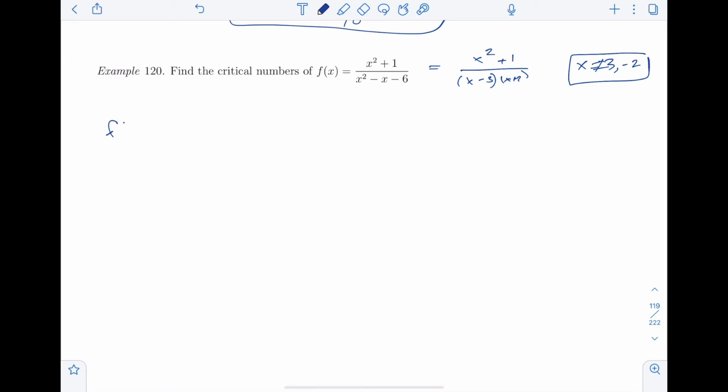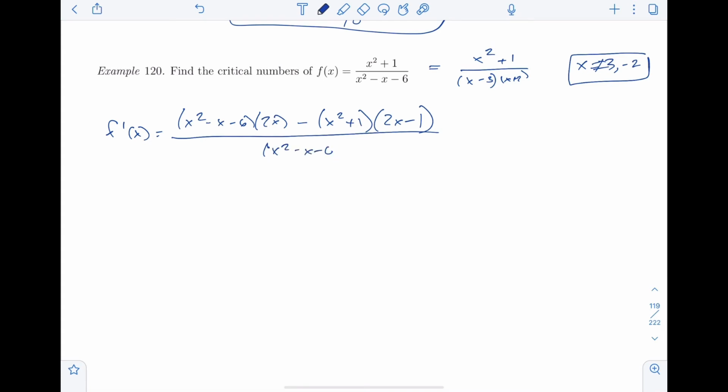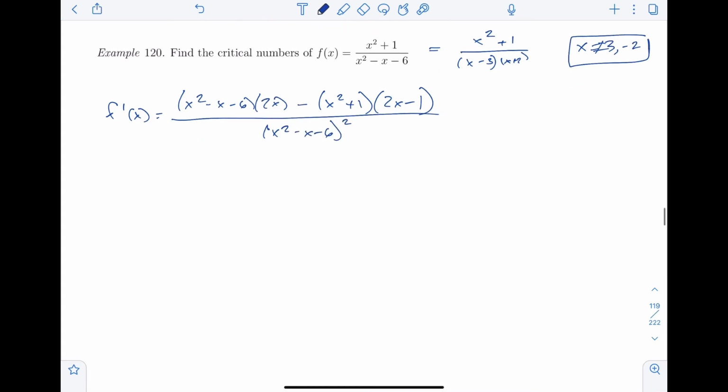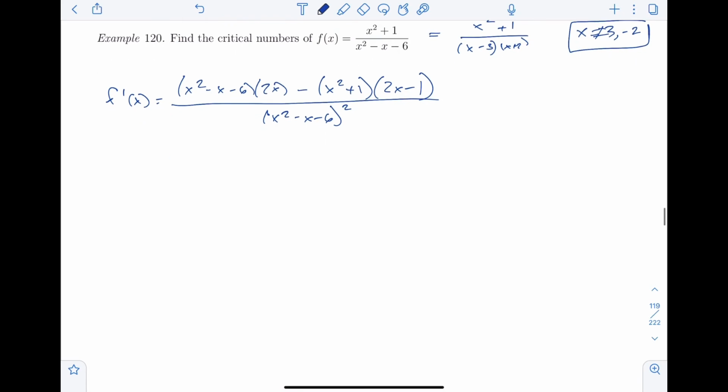So here we go. F prime of x is low, x squared minus x minus 6, d high, minus high, d low, over square the bottom, and away we go. Now we have some simplifying to do on the top. That gives me 2x cubed minus 2x squared minus 12x.